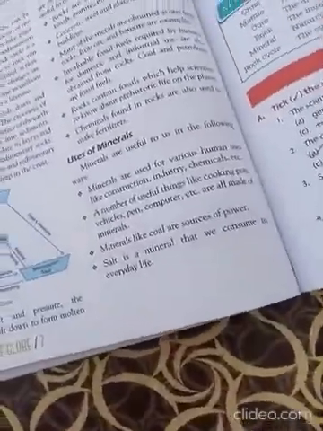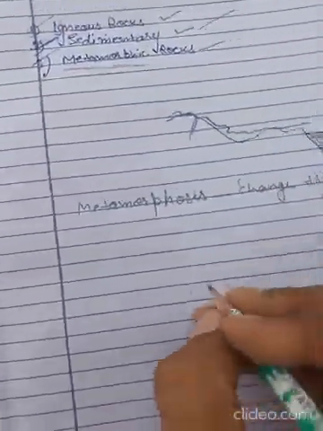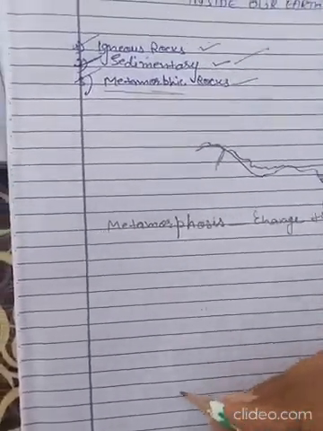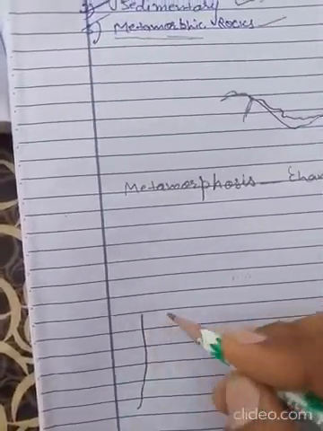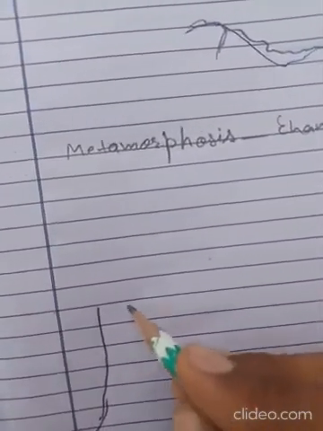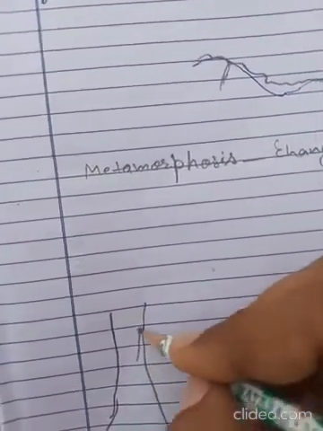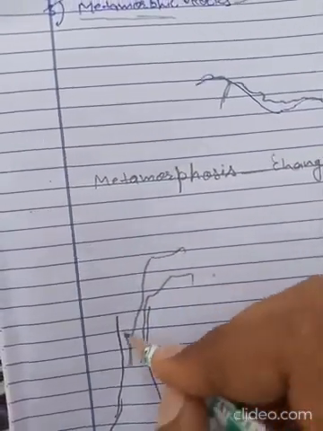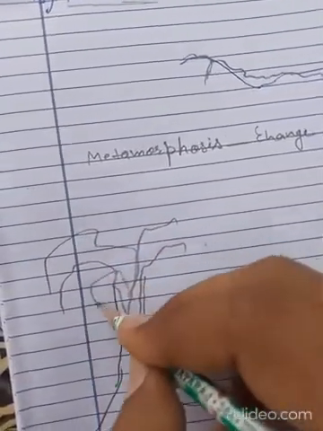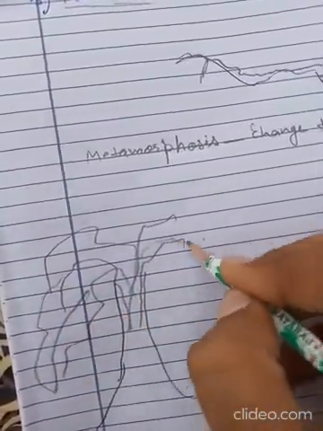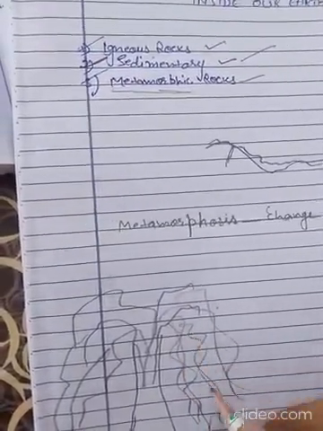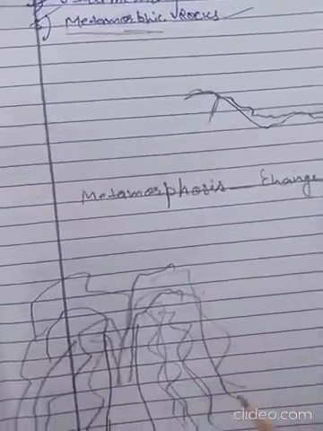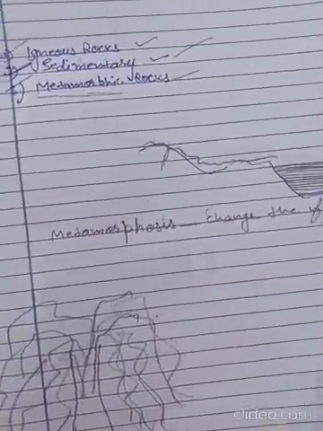So here we take the example of the rock cycle. In the igneous rocks, from a volcano, lava comes out on the earth's surface and spreads over the surface of the earth and forms igneous rocks after solidification.